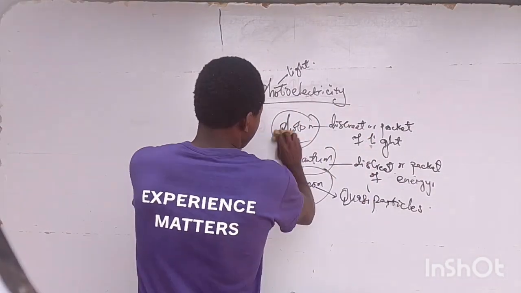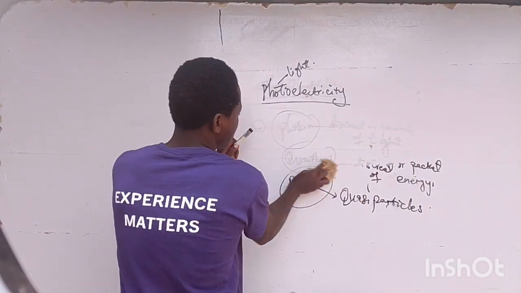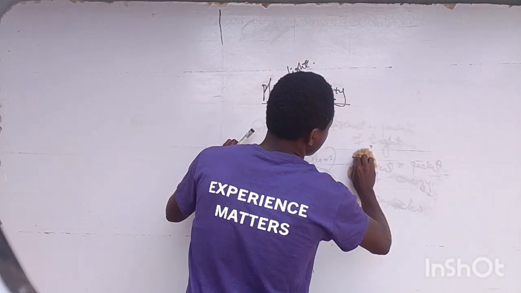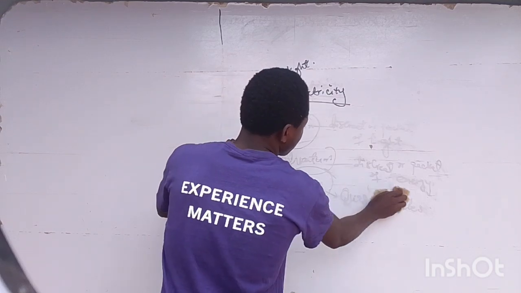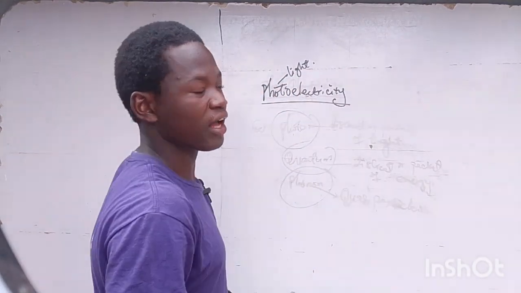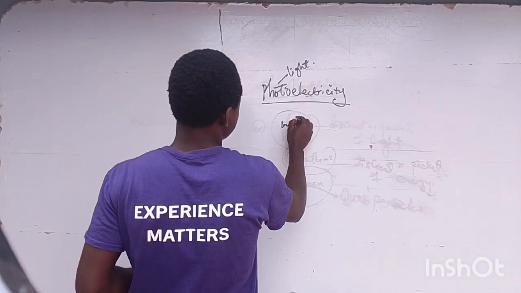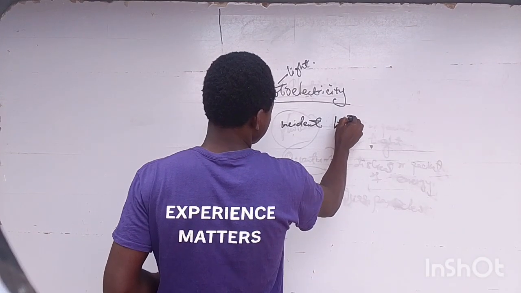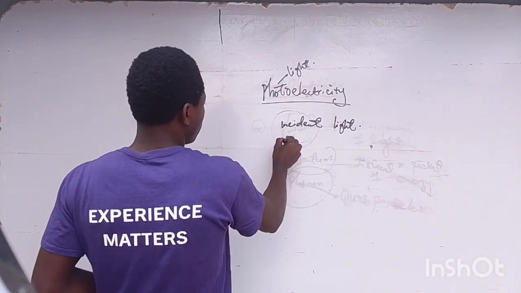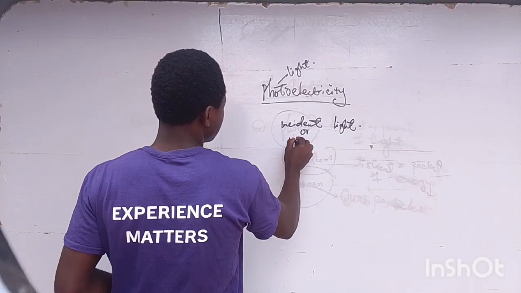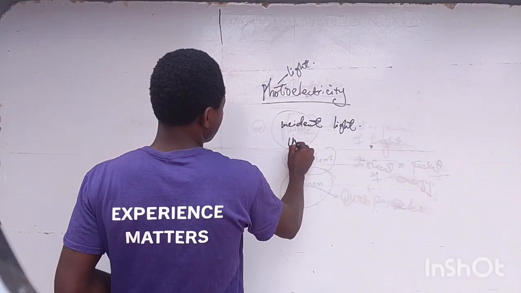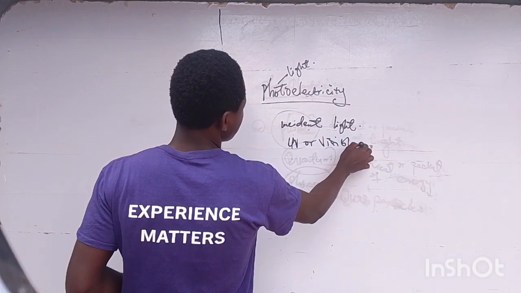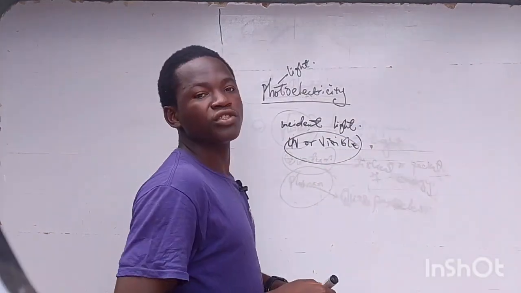These are the concepts that you are going to understand. Where incident light, such as ultraviolet ray or visible light, is incident on the surface of the metal.